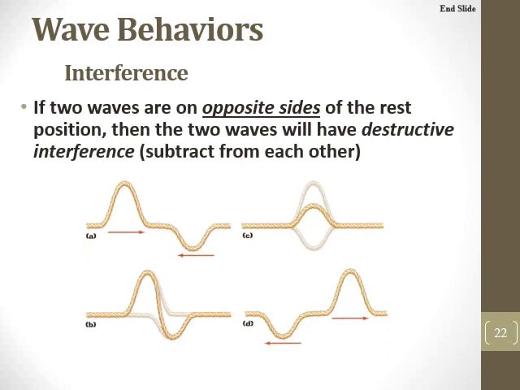The next part is, let's suppose they're on opposite sides of each other. We've got a crest and a trough, and this is not just transverse waves, but longitudinal waves too. Let's say you get a compression and a rarefaction that meet. Well, what's going to happen is destructive interference. Since they're on opposite sides, they're going to subtract from each other for just that moment in time until they pass completely through each other, and they're going to move on as they were before, as if they didn't even meet.